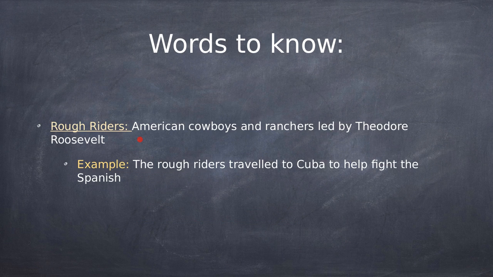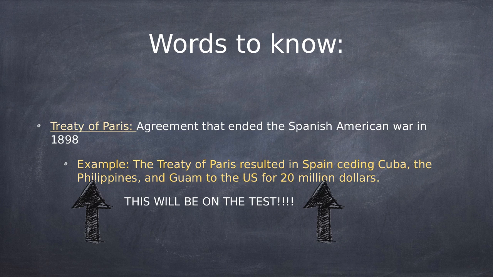All right, so Rough Riders is an American cowboy and ranchers led by President Theodore Roosevelt. He was not president at the time, but it helped him become president. The Rough Riders traveled to Cuba to help fight the Spanish. Treaty of Paris, the agreement that ended the Spanish-American War in 1898. Example, the Treaty of Paris resulted in Spain ceding Cuba, the Philippines, and Guam to the U.S. for $20 million. This will also be on the test, okay? So I'm going to ask you something about the Treaty of Paris and what happened, or how much did the U.S. purchase Cuba, Philippines, and Guam for?